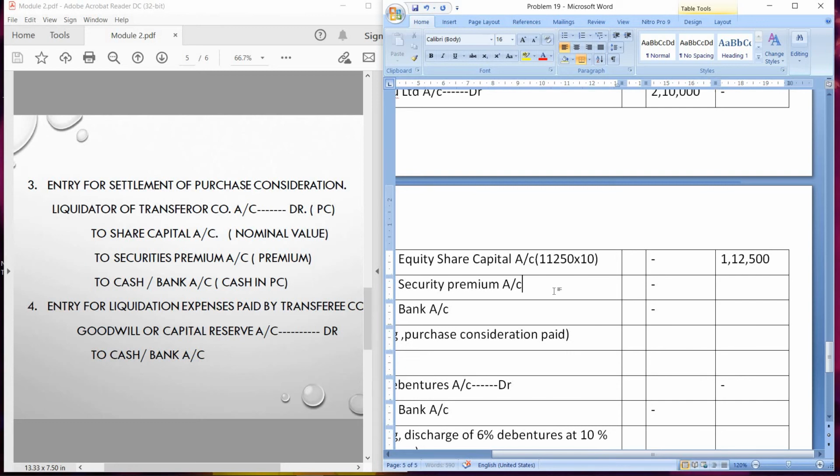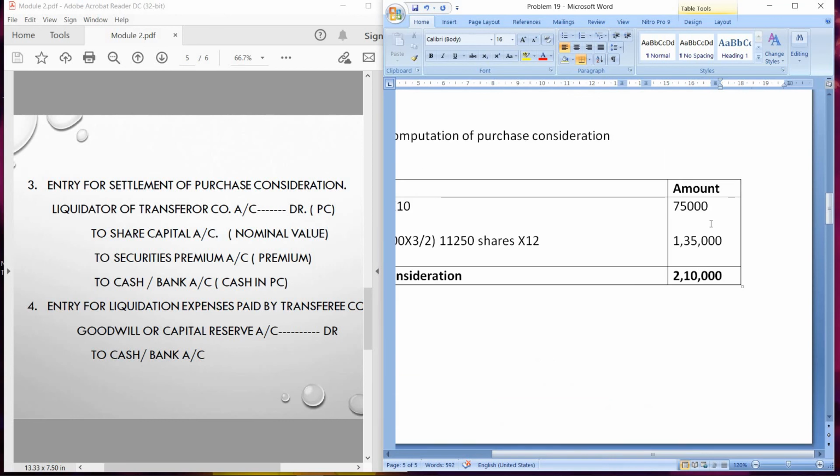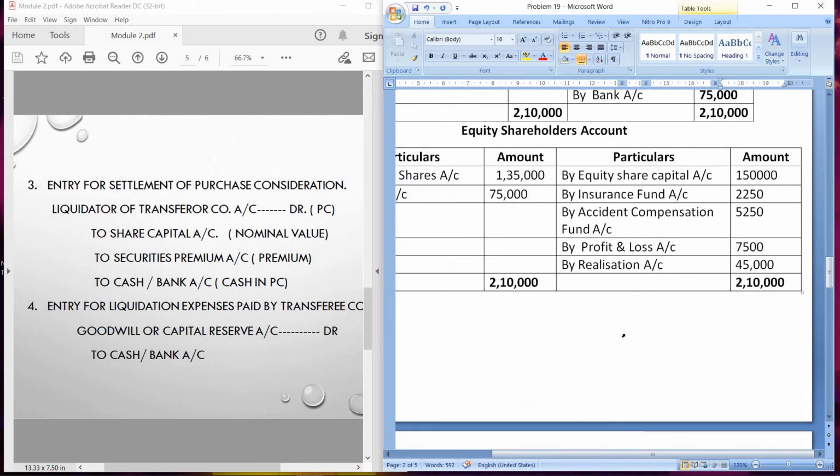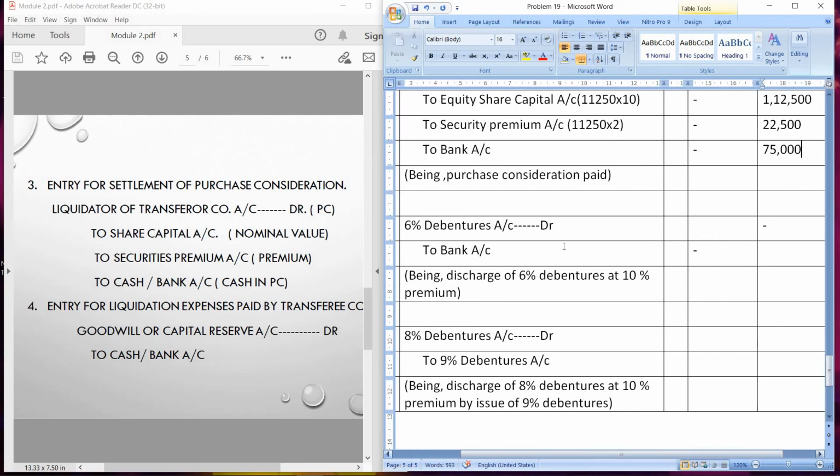Okay, and when it comes to securities premium, then the number of shares is 11,250 into 2 because they are issued at 12 rupees. So 2 rupees is premium. So the amount will be 22,500, and also cash is paid. Cash paid is how much over here? 75,000. So to bank account 75,000. I hope you have understood the entry.